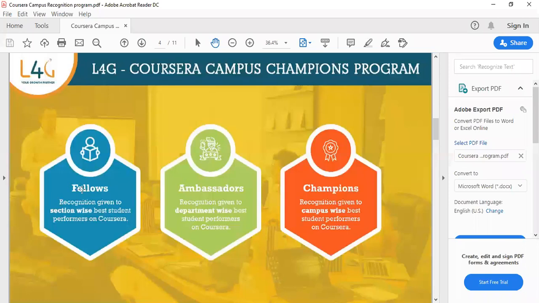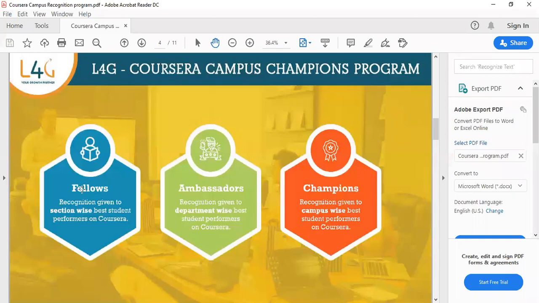So a single point of contact will initiate 10 members from that particular section, the secondary triple, who have done the most number of courses. So the top 10 persons in that particular branch, particular section. Those 10 names will be taken and forwarded to the L4G. The L4G will verify whether the persons have done those courses or not, and if they are genuine, it will automatically forward the same data to Coursera.